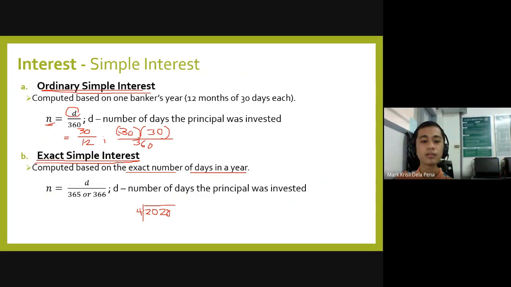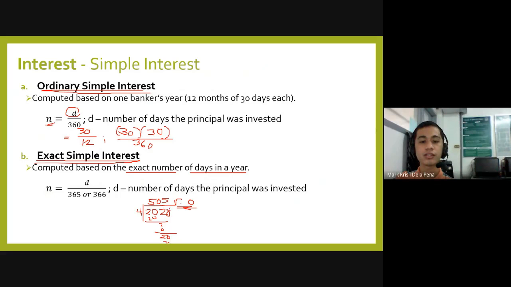You'll have 5, 0, 5, remainder 0. So 20 divided by 4 is 5, then bring down 0, and you have 5, 0, 5.